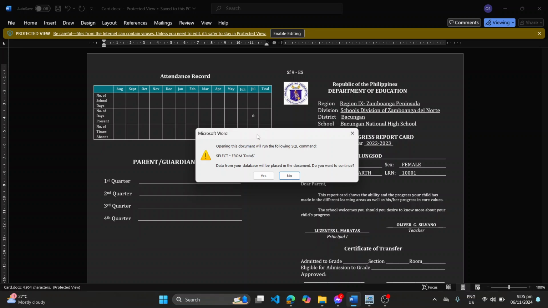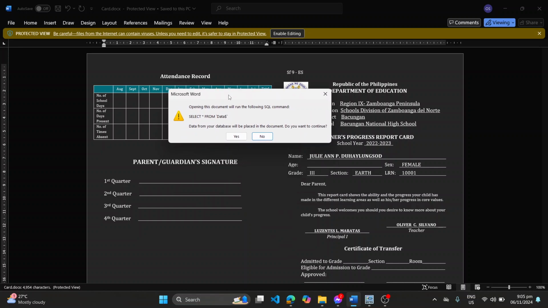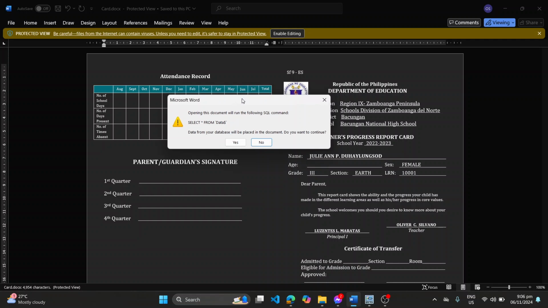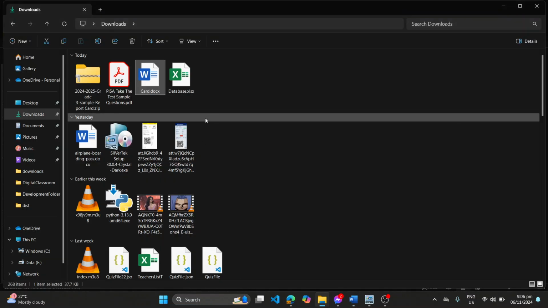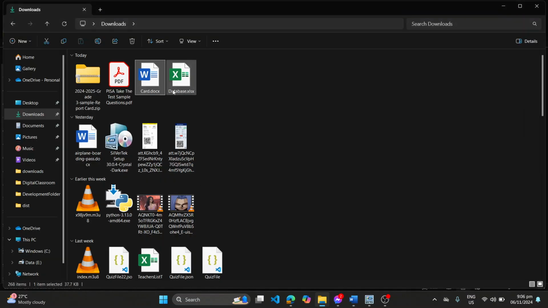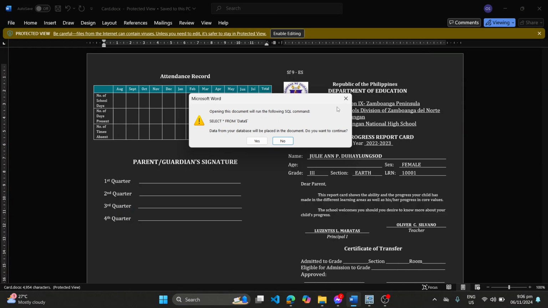So, pag ganito po yung pop-up na message niya, ang ibig pong sabihin niyan ay yung database po, kasi nga we're using the mail merge technology on our SF9, hindi po niya na-locate yung file ng database natin. Yan yung database natin. So, ang gagawin lang po natin ay ilo-locate po natin siya, yung gagawin nating file muna ngayon, since this is just an immediate solution, ito lang pong database na kasama niya. So, yun yung gagawin natin database niya, database file.